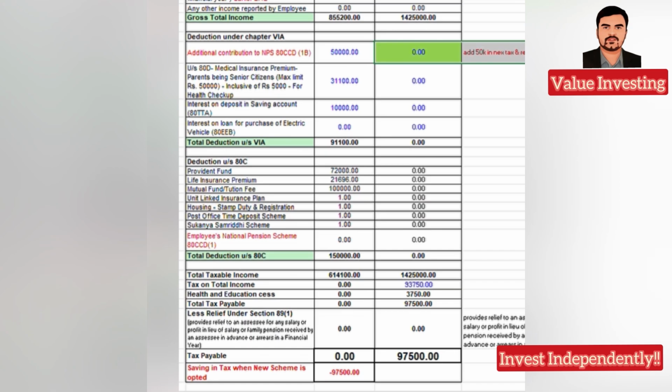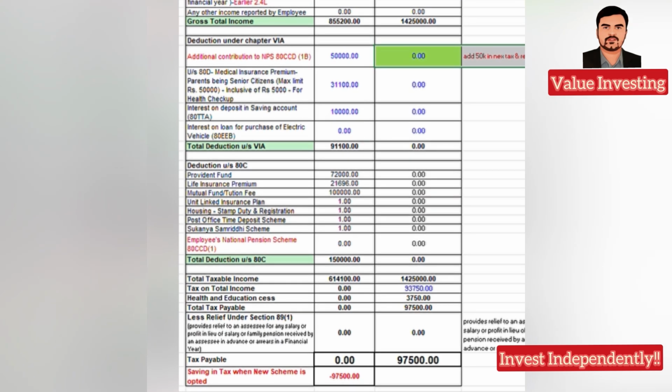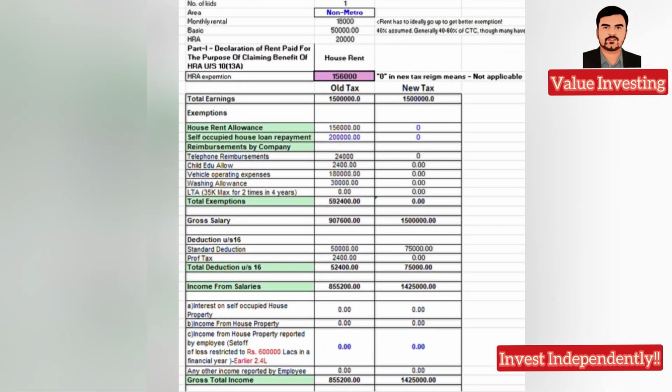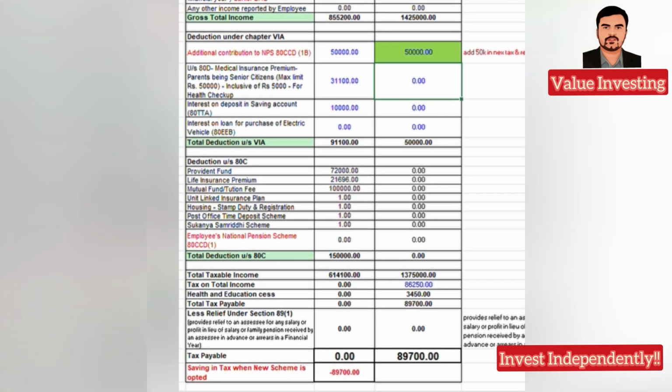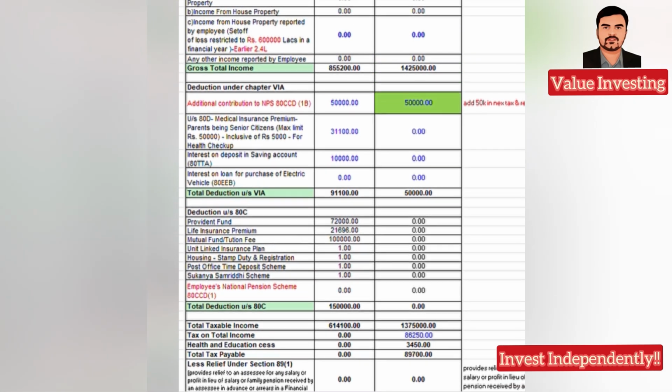15 lakhs, you are having clearly a loss if you are going with the new tax regime. So 97,500 is the tax you have to pay. Wherein in the old regime, if you have a home loan, if you are paying 50,000 NPS, which I would, if you are paying there, I will put it in the new tax regime also for a fair comparison. So again, you are having a 90,000 loss if you are opting for the new tax regime.